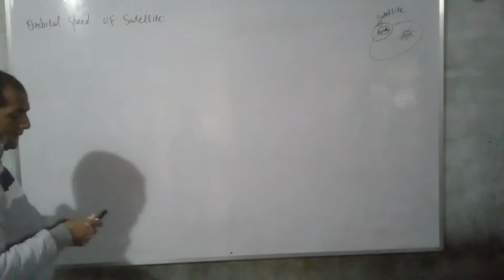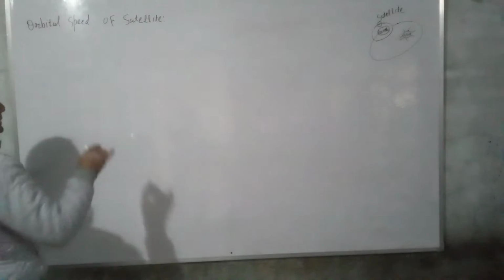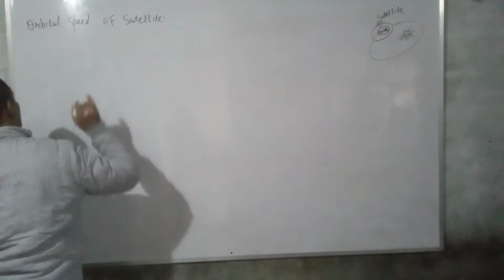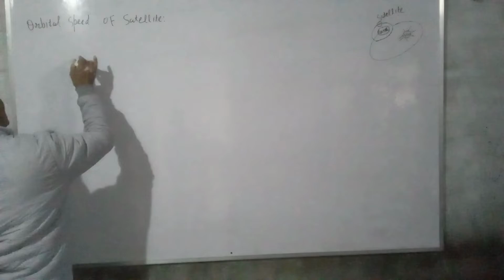Orbital speed of satellite. So we find an expression for orbital speed of satellite.